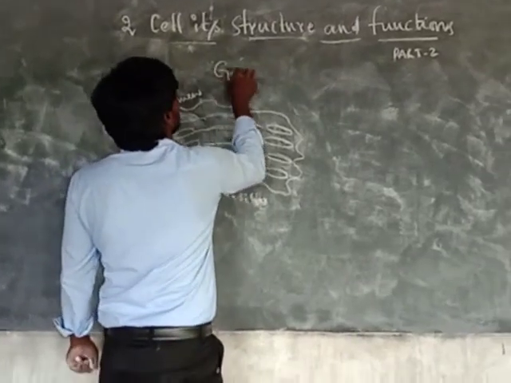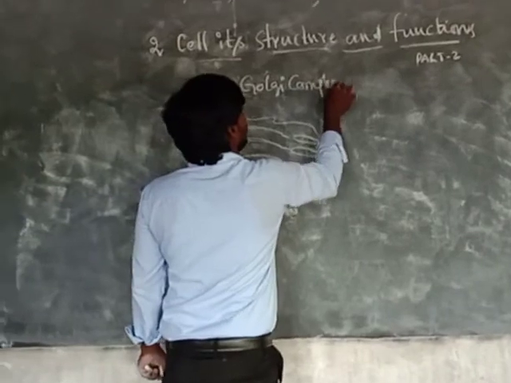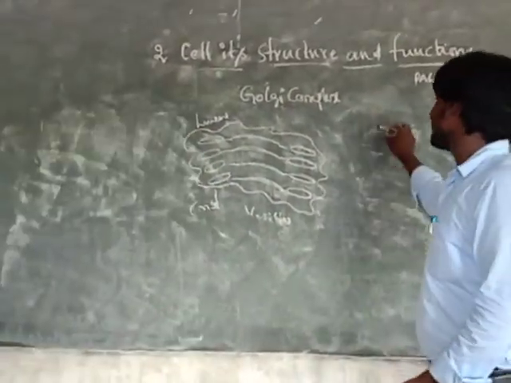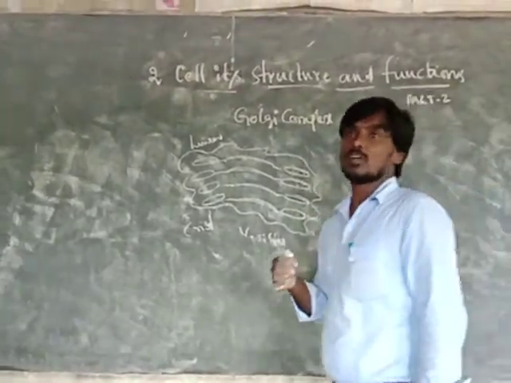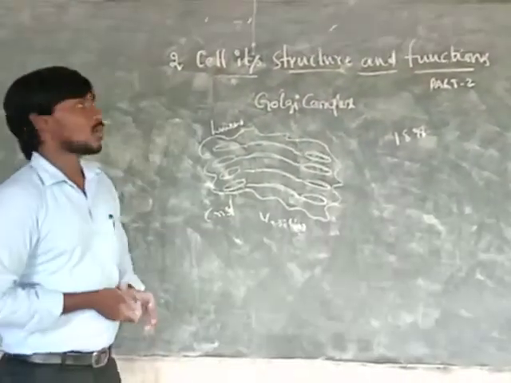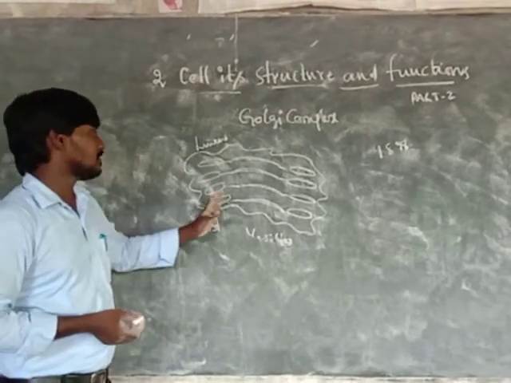Golgi apparatus and Golgi complex. In 1898, Camillo Golgi observed these organelles. Actually these organelles have three parts: lumen, cristae, and vesicles.